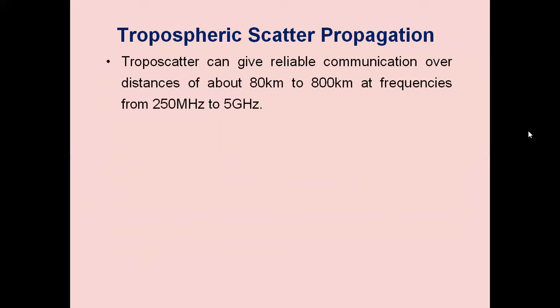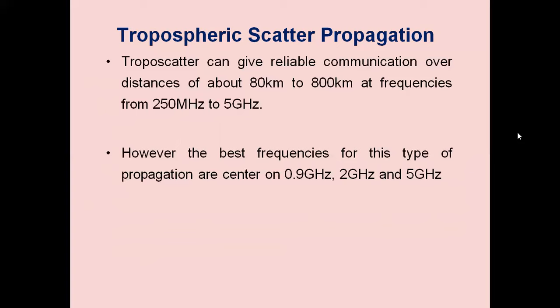The frequencies used for tropospheric scatter propagation vary from 250 megahertz to 5 gigahertz. However, the best frequencies for this type of propagation are centered on 0.9 gigahertz, 2 gigahertz, and 5 gigahertz. These are the best frequencies used.